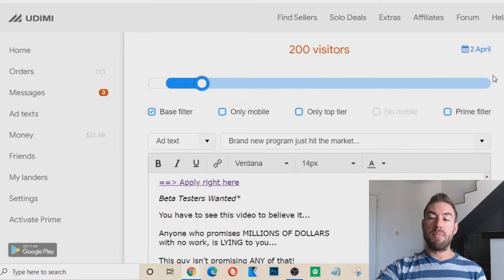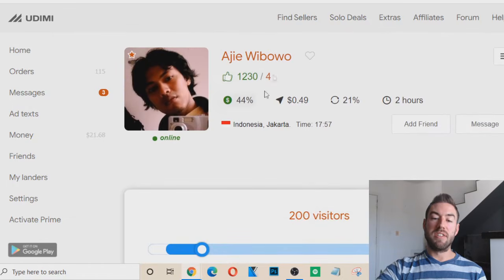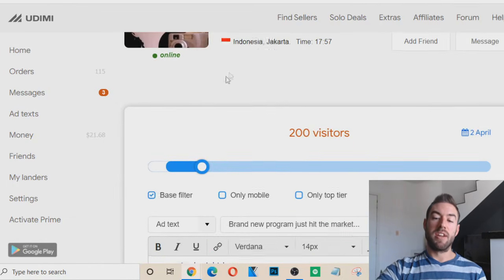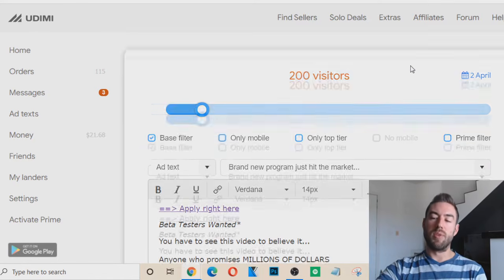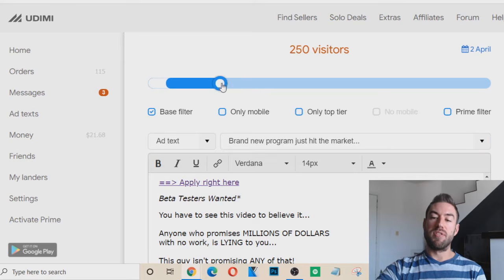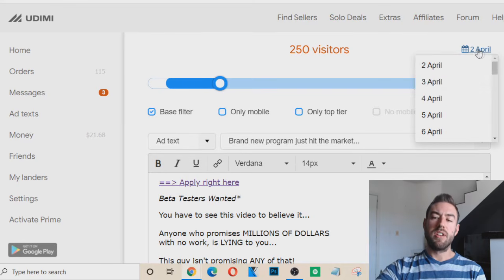Now, another thing you can keep in mind is up here, this is the date. Now, depending on how many visitors and how busy this person is, how many other orders they have running, sometimes you won't be able to run for a week, okay? So you want to consider, if you want fast traffic, okay, go for someone that's maybe not as busy, right? Some people, it's up to 2 weeks, and if you want to grow fast, you don't really want to be waiting around. Now, also depending on how many visitors you want to purchase, that can change the date. Okay, you can see right there. So now it's a couple days ahead. Or if you want to, for whatever reason, for promotional reasons, you want to actually wait, you can choose what day you want them to run it on.